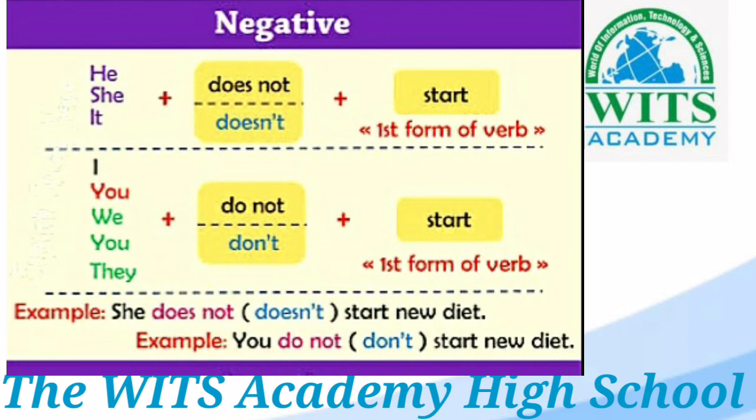We use do not or don't when we have these subjects or plural names. Then we use verb in root form. Look at the given example. She doesn't or does not start new diet. You don't or do not start new diet.